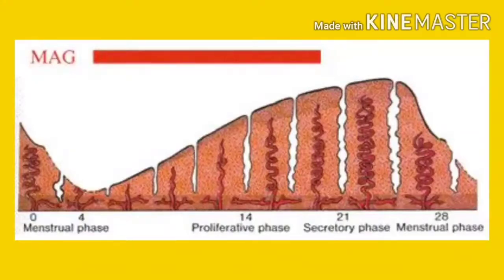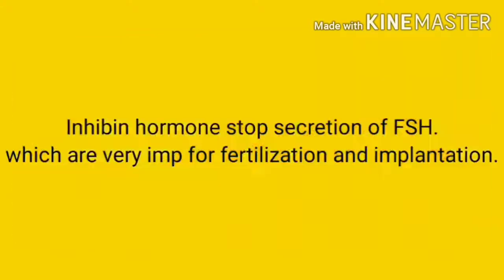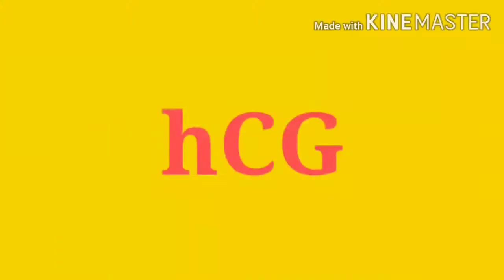So there are changes that take place in the endometrium also. These endometrial glands grow, become coiled and start uterine secretion. This endometrium becomes more vascularized and thickens up to 8 to 10 mm. And inhibin hormone is there. It stops the secretion of FSH. Means whenever there is fertilization, at that time it stops the formation of new follicles, and for that purpose it stops the secretion of FSH.